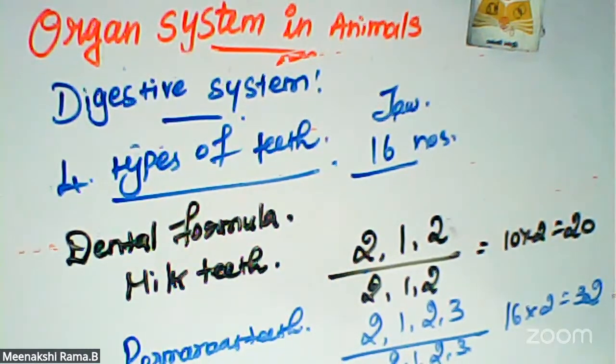Okay. Next one is glands, that is salivary glands. Pairs of salivary glands are present in our mouth cavity. There are parotid, sublingual, and submaxillary glands. These three are salivary glands.